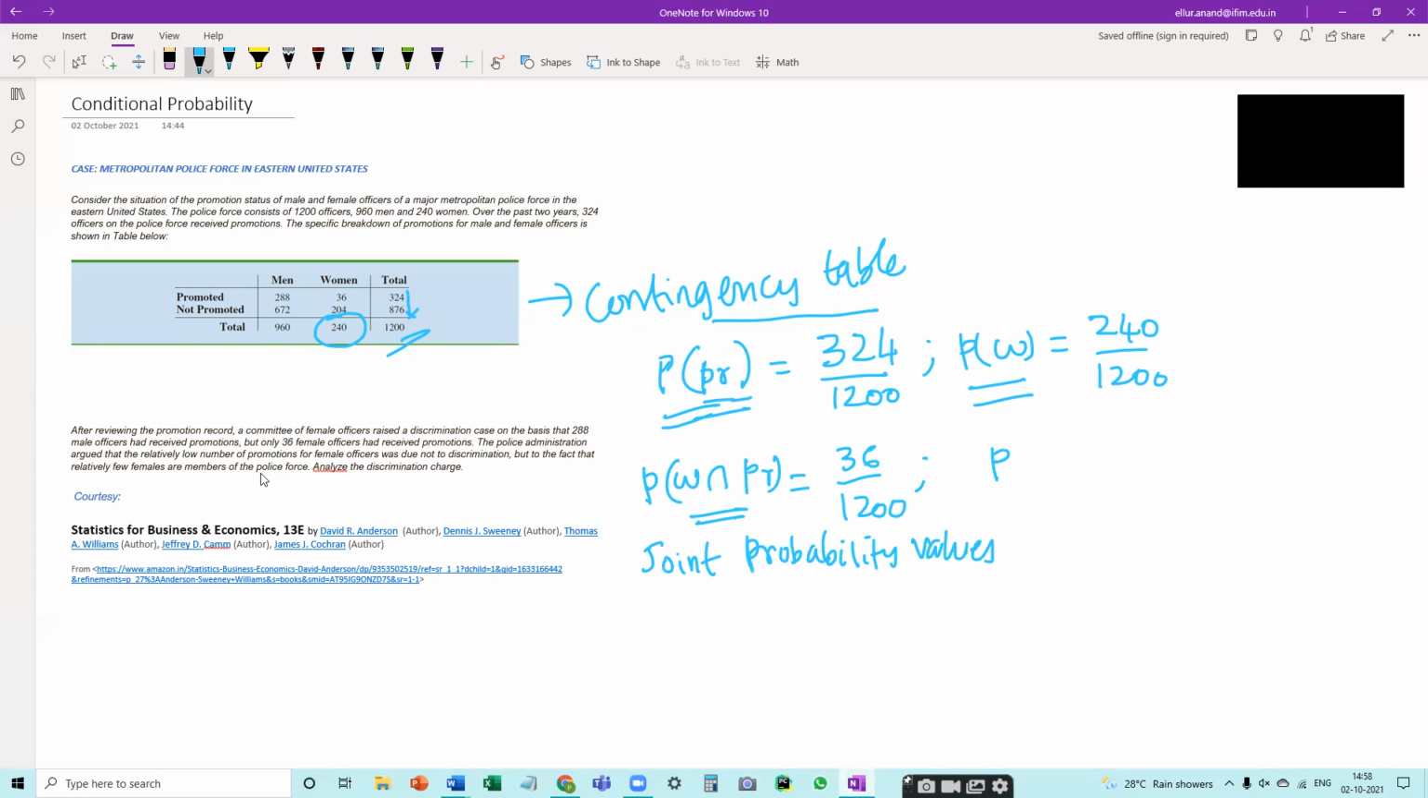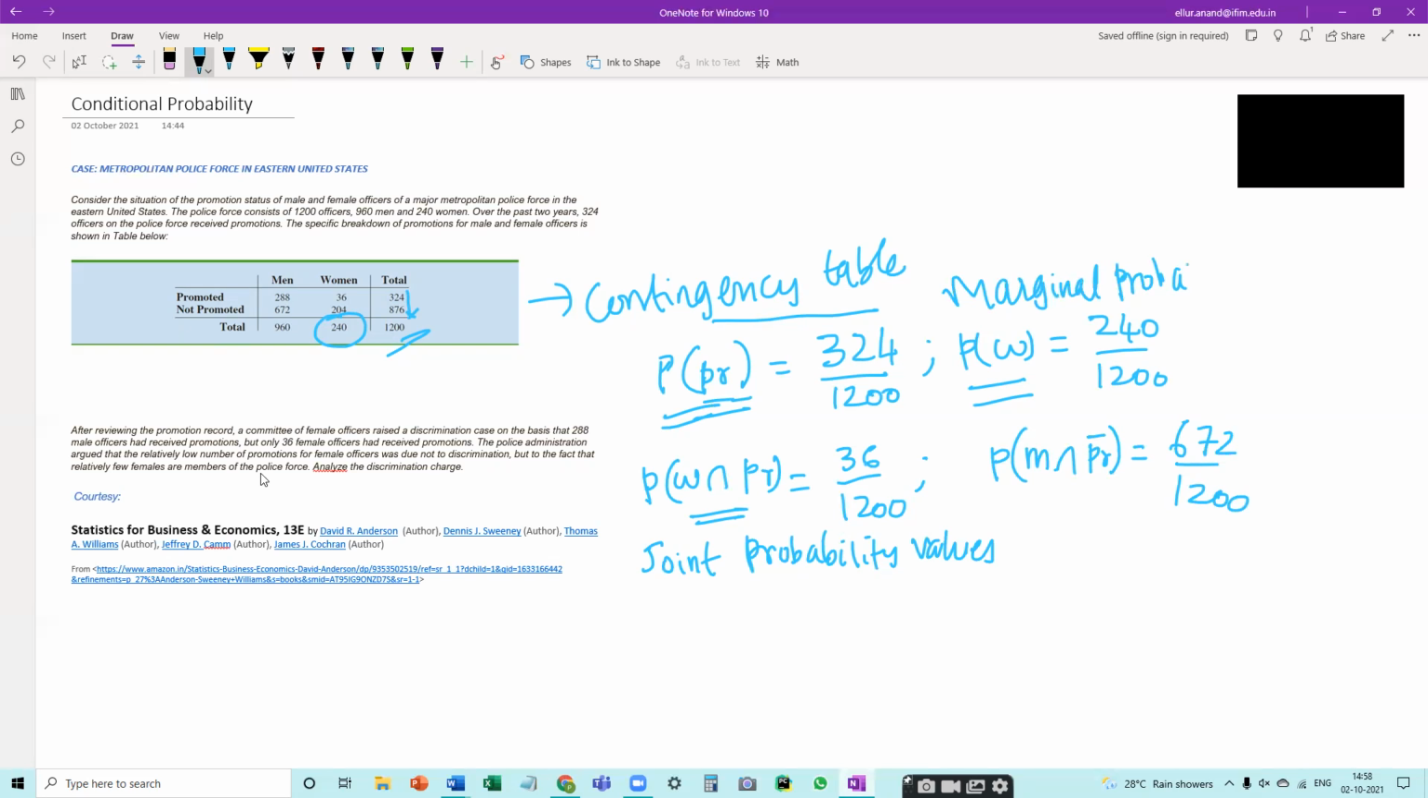Now similarly, we can find other joint probability values. The probability that a randomly picked officer is a male police officer and is not promoted, which I'll denote with a bar at the top, is 672 male police officers who were not promoted out of 1200. So the joint probability value will be 672 divided by 1200. Now I will slightly change the question. So these are marginal probability values.